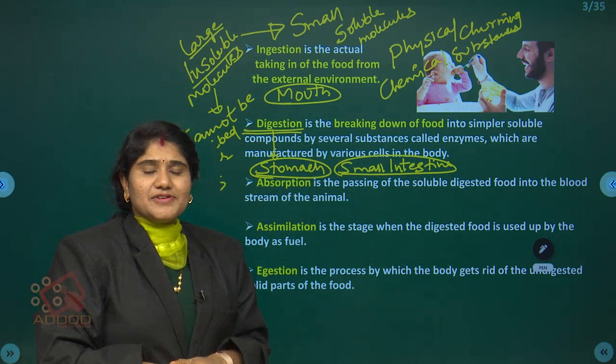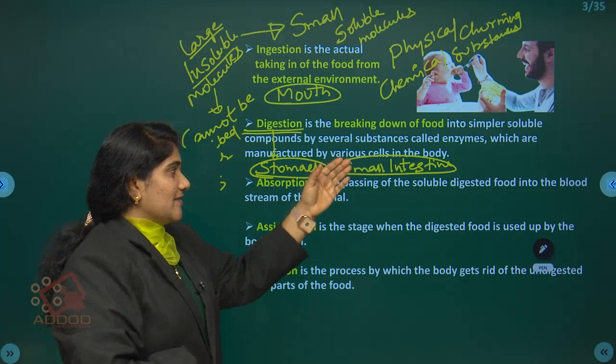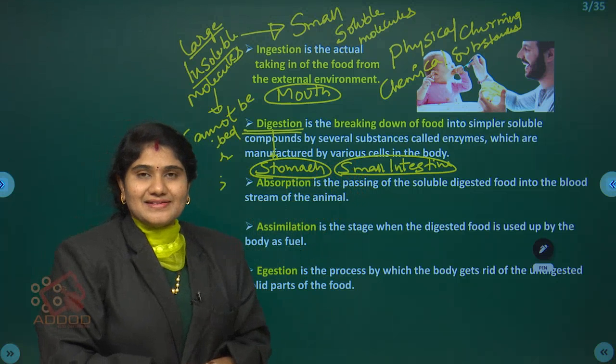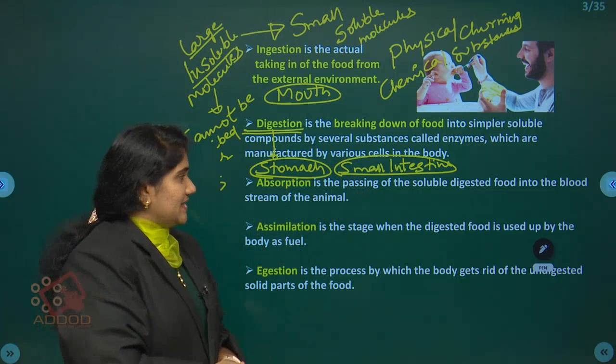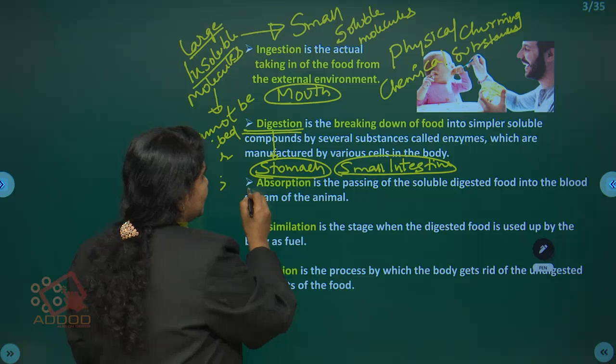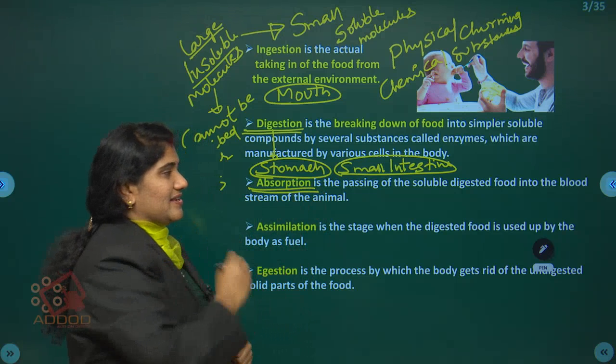Now where is our digested food? In the small intestine. From the small intestine it has to be absorbed by the bloodstream. So the next process is called as what? Absorption.